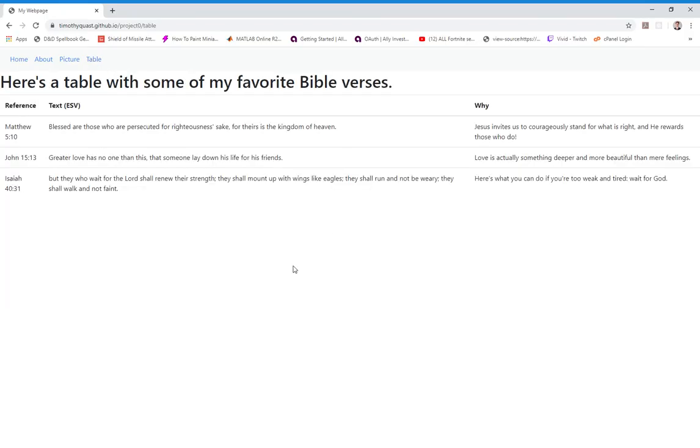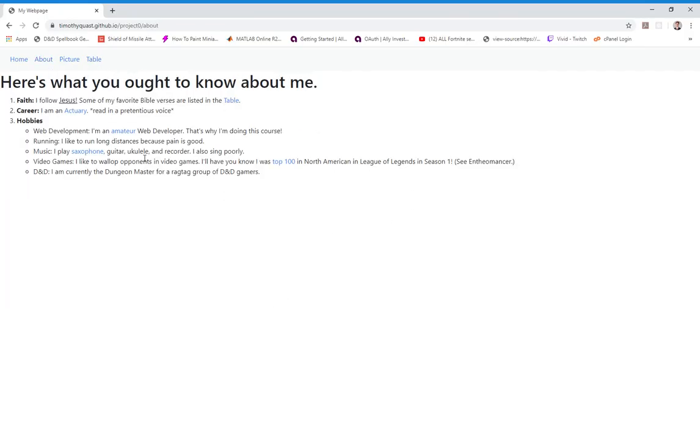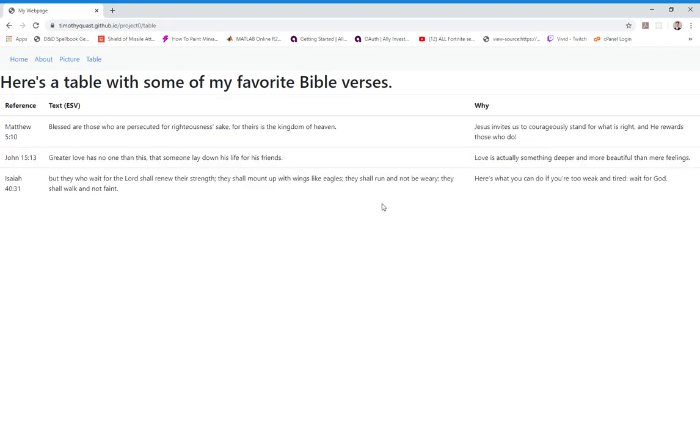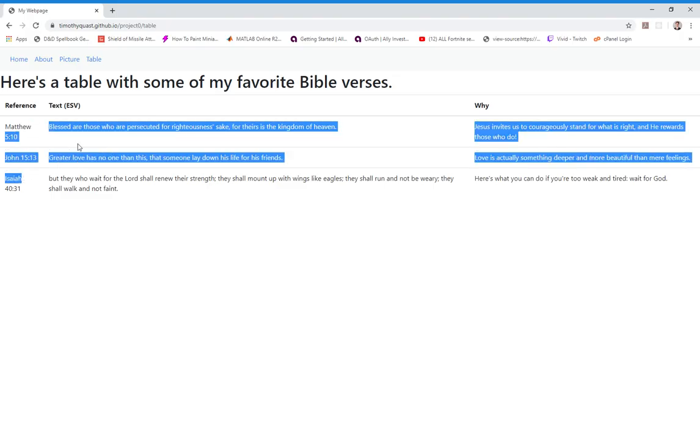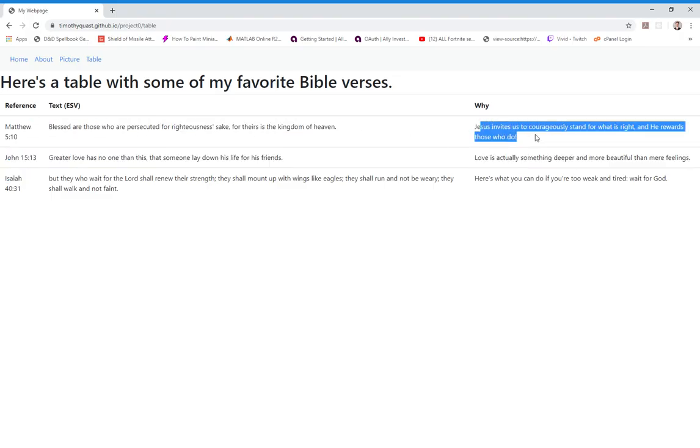And lastly, we've got the table. As promised in the About page, it lists some of my favorite Bible verses. And so, yeah, we've got this table, the reference to the Bible verse, the text of the Bible verse, and then a little blurb about why I like it.